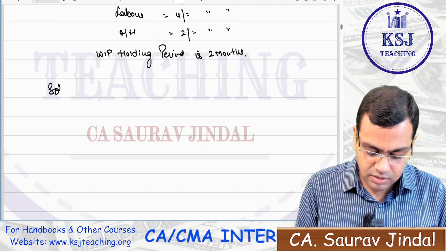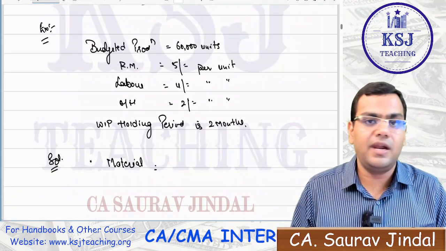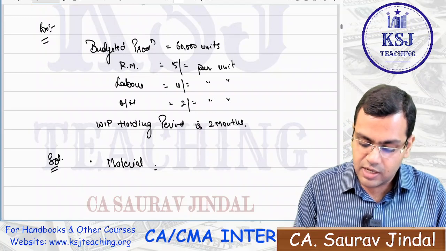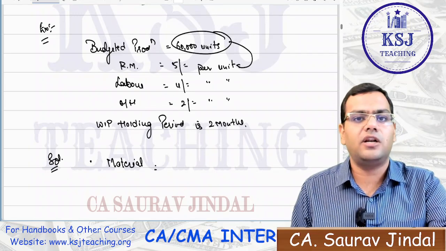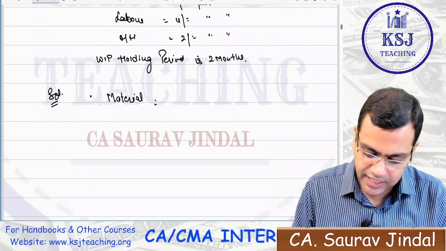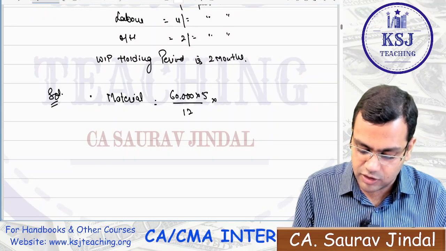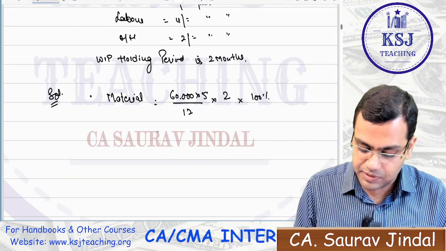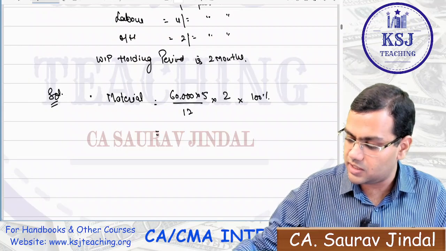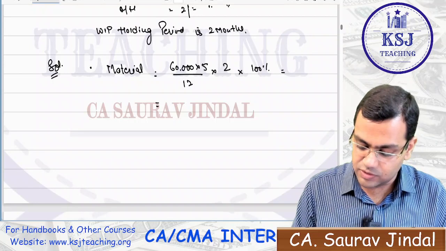Very simple, sir. If you talk about the solution, the first thing that you have to calculate is what will be the material cost. That is dependent upon how much of the material you are going to consume in a year. On 60,000 units, 5 rupees per unit, on the assumption that for every 1 unit of the finished product, 1 unit of the raw material is going to get consumed, right? So 60,000 multiplied by 5. This is the whole year, for 2 months, that is the WIP holding period, and degree of completion is 100% because nothing is mentioned, sir. That comes to 50,000 rupees.